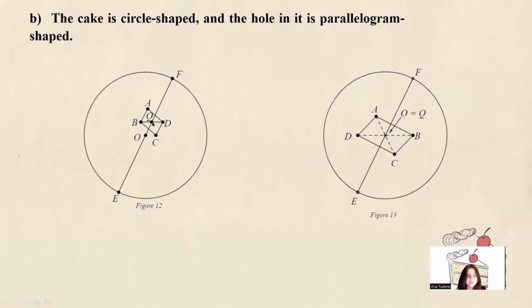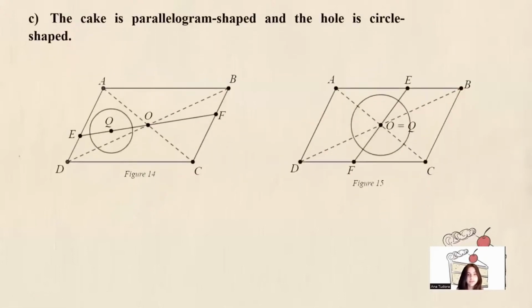So for splitting the circle, we just need a line that goes through O. And for splitting the cake, we'll just need a line that goes through O and Q, which is possible. And now we have the other case where O and Q are the same, so we only need a diameter of the circle to split the whole cake into two pieces of equal areas, which solves the problem in this case.